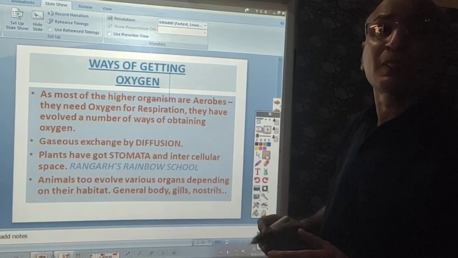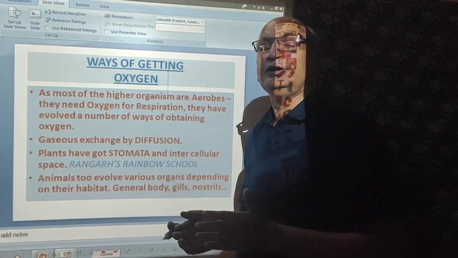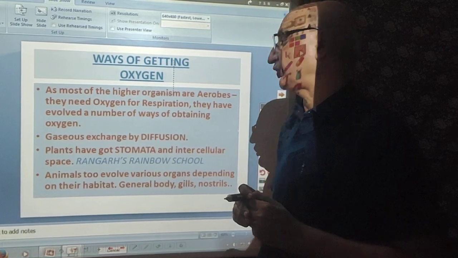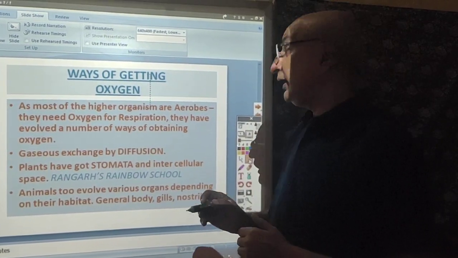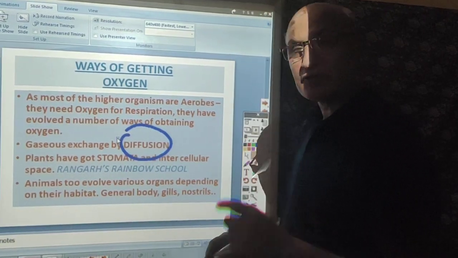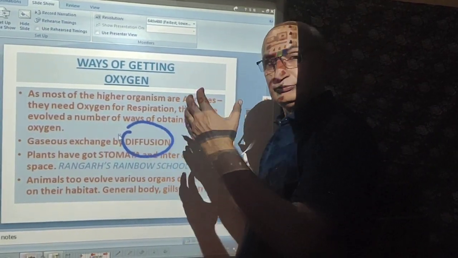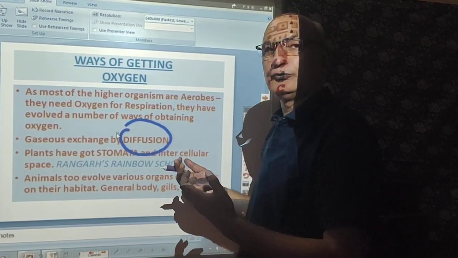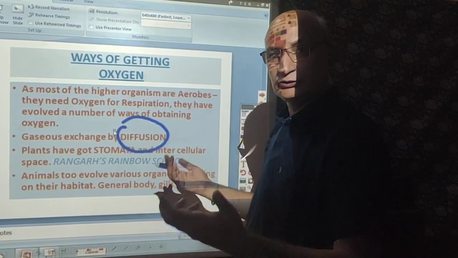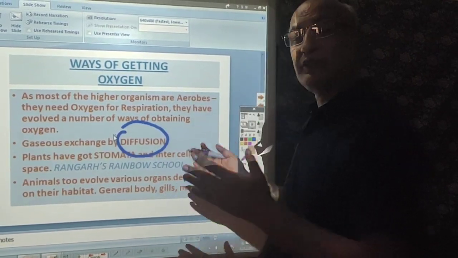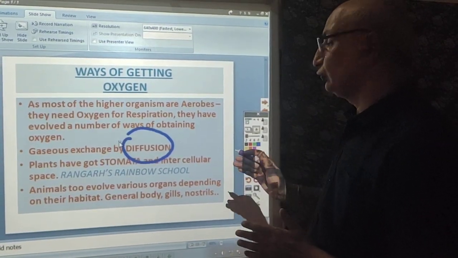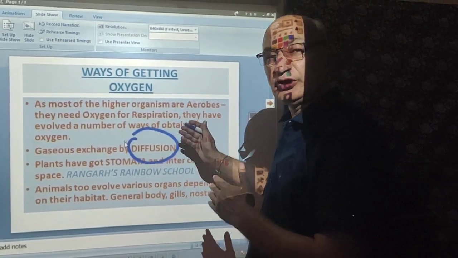Okay, so dear students, in the case of the plants, we see that the leaves have minute pore-like structures known as stomata, and through these stomata, by the process of diffusion, the gases, depending on the requirement of the plant, whether it is undergoing photosynthesis or respiration, fulfill their requirement through the simple process of diffusion through the stomata.